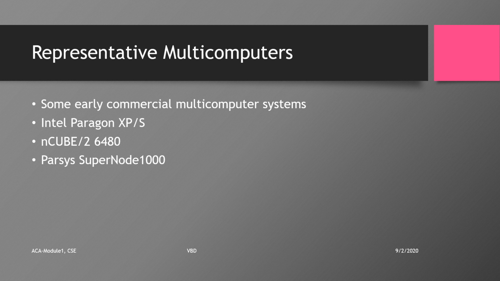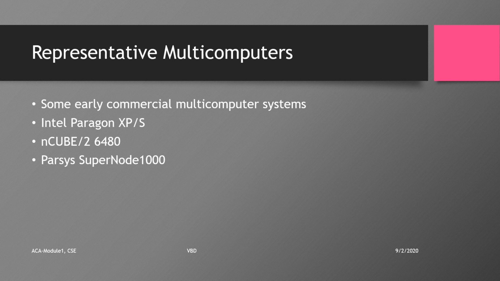The Paragon system had a mesh architecture, and the nCUBE 2 had a hypercube architecture. The Intel i860s and some custom designed VLSI processors were used as the building blocks for these machines. All the three operating systems were Unix compatible with extended functions to support message passing.